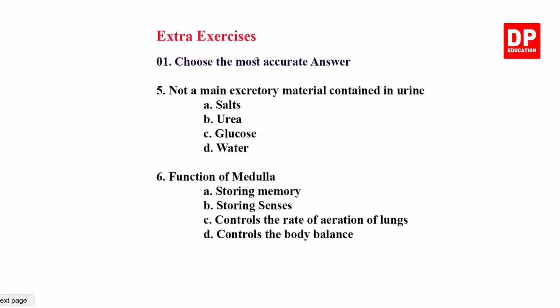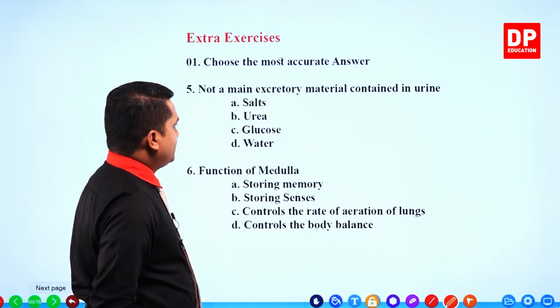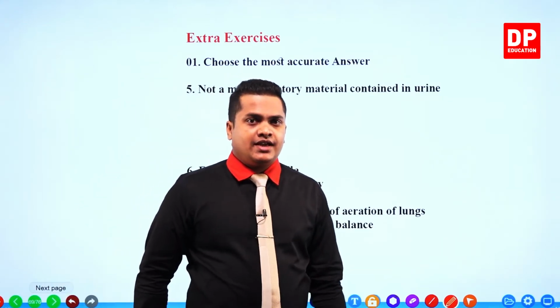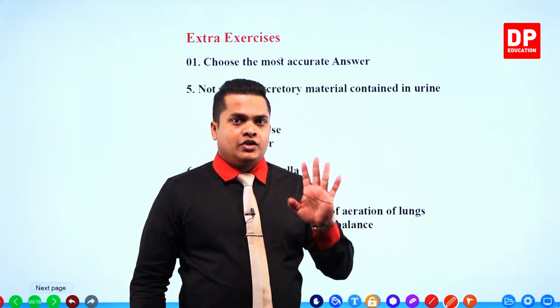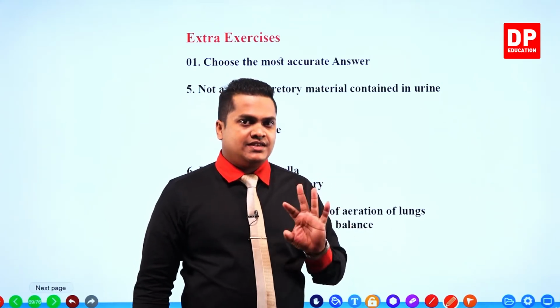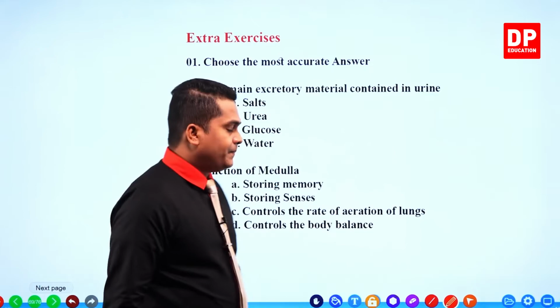Which is not a main excretory material contained in urine? So what are the main substances contained in urine? Urea, uric acid, water and salts. Let's see if any other deviation is there.